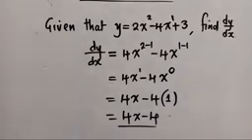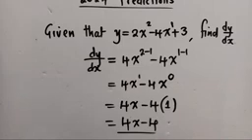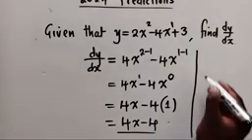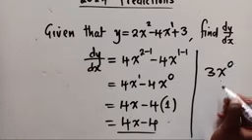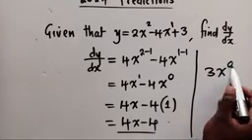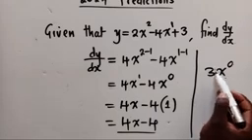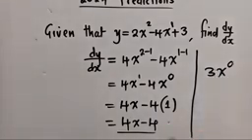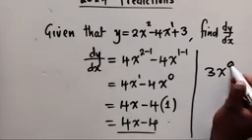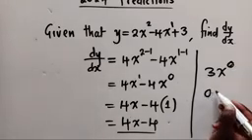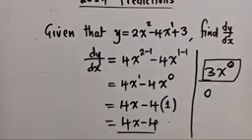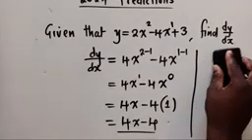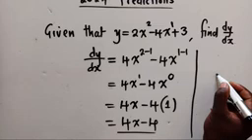Okay, so one more thing I forgot to mention. For a constant, when finding the derivative of any constant, it's what? It's a 0. So you see we've got a 3. Let me just show you on 3. You pretend that this 3 has got a power 0, because we know that anything to the power 0 will give us a 1, meaning we'll just remain with a 3, isn't it? So this power 0, when multiplied by 3, gives us a 0. So all this will just be a 0. That's why we say the derivative of a constant, a number without a letter, will just give us a 0.